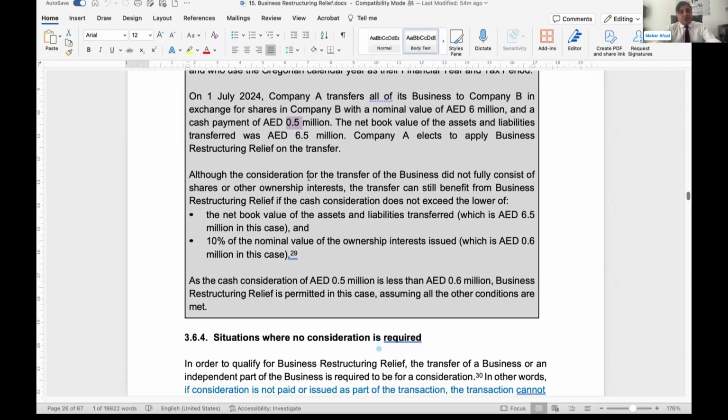The business can enjoy the restructuring relief. There is a consideration of 0.5 million, less than 0.6 million, because business restructuring relief is permitted in this case. If this cash would have been more than 0.6 million, then business restructuring relief would not have been permitted.